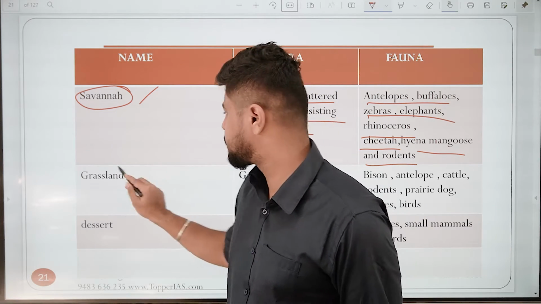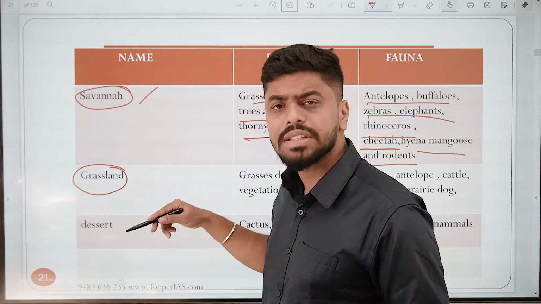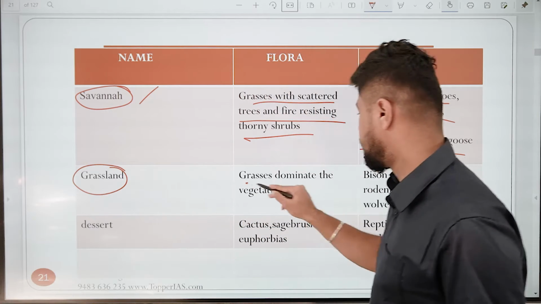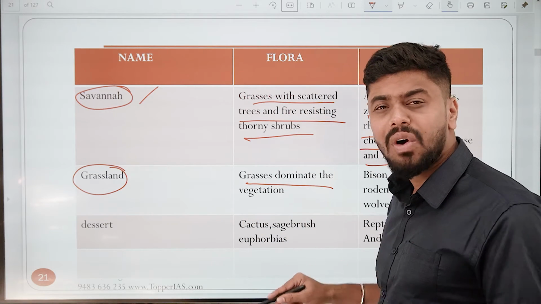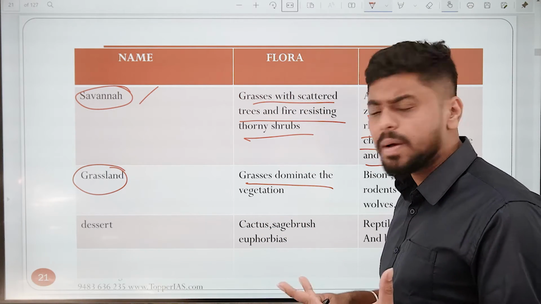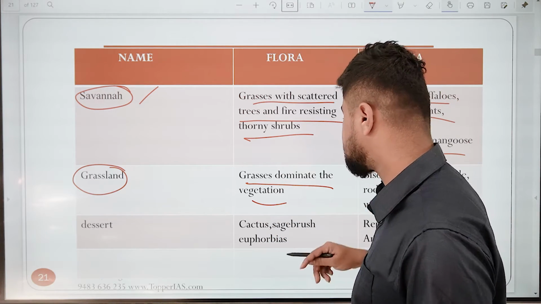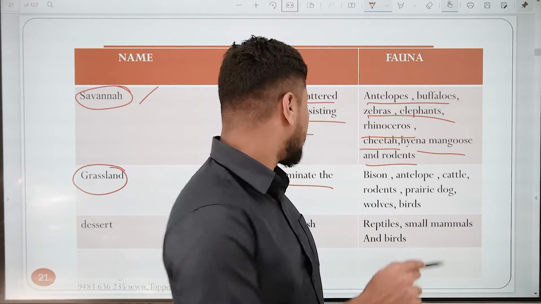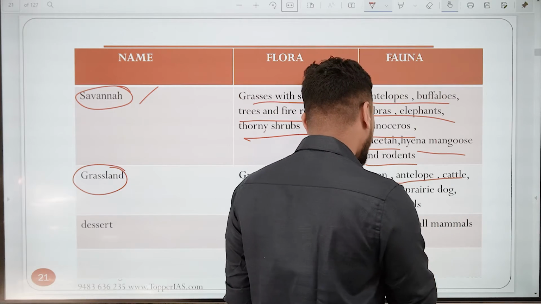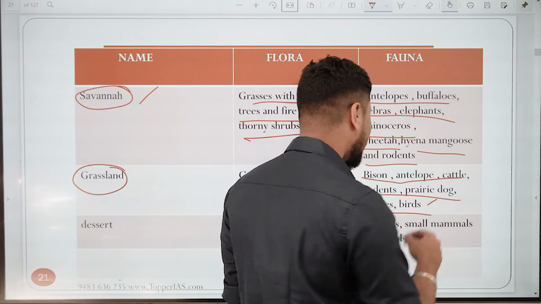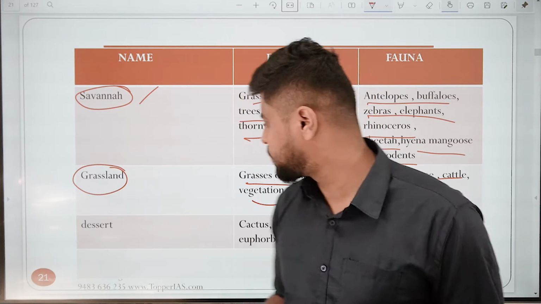The next one is a grassland. Here grassland means you're talking about the temperate grasslands. Why is it called a grassland? Because the main species over here which dominate is the grass. So the grasses dominate the vegetation. Here you have bison, antelope, cattle, rodents, prairie dog, wolves, birds. So you have a lot of these.